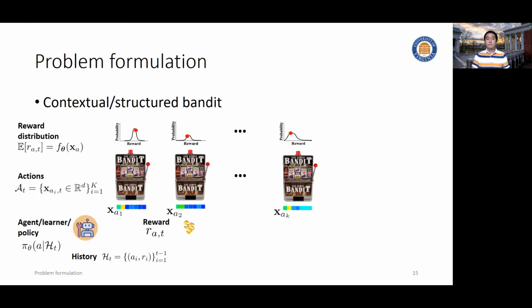So the agent will have an expanded history. For example, in the linear contextual bandit setting, we'll simply assume the expectation of the reward is determined by the inner product of the bandit parameter and the context vector.